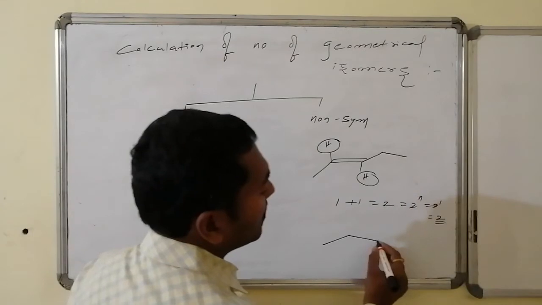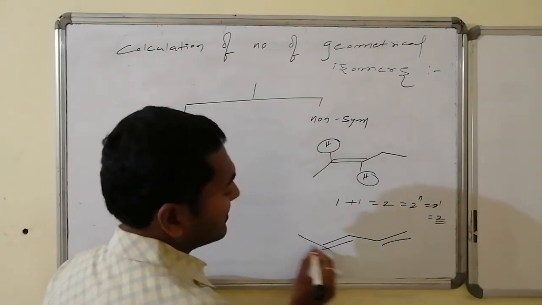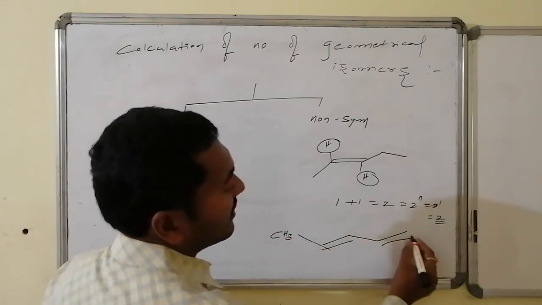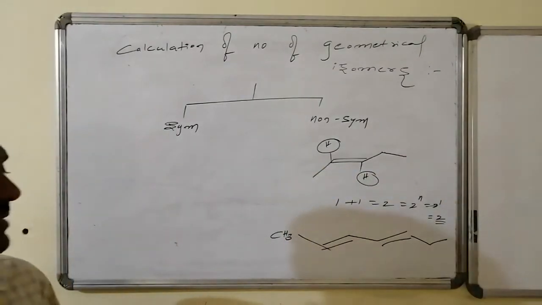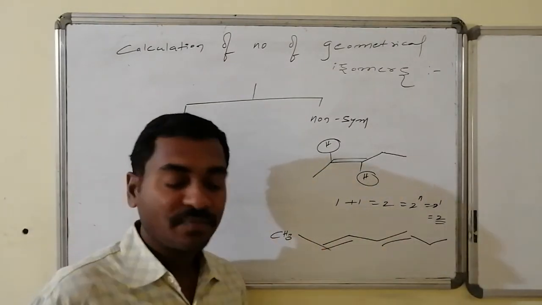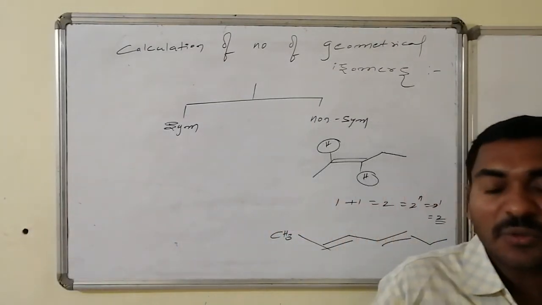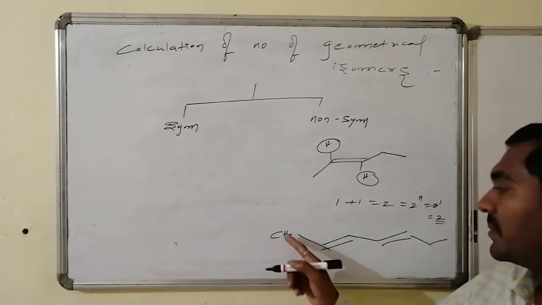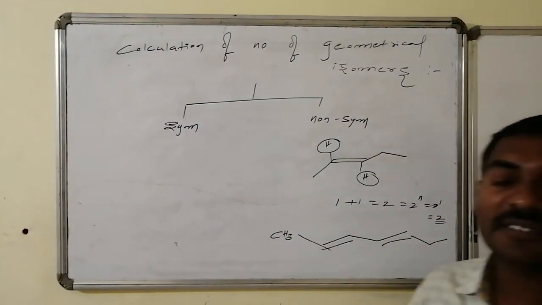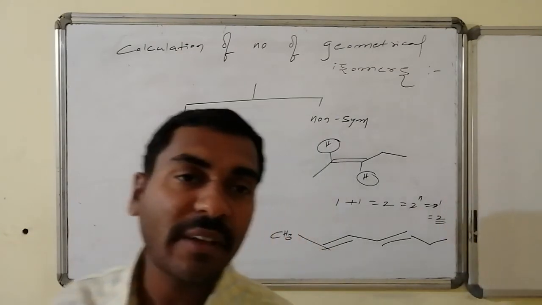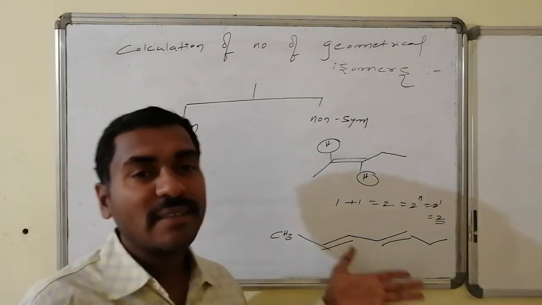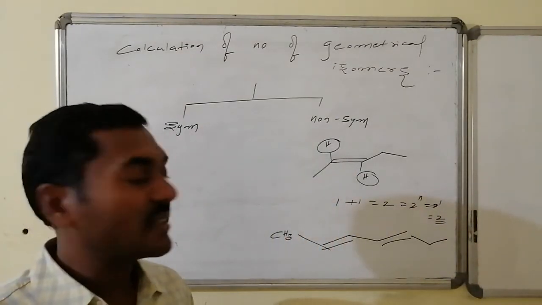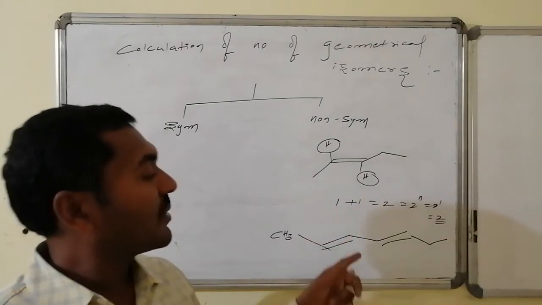If I am having two double bonds like this, one side it is having a methyl group, the other side it is having an ethyl group. Yes, this end is different from this end. I am having here a total of two varieties of ends. If I keep this end here, that structure will be different. Thus I am having here two ends with different substitutions, that is, unsymmetrical ends.